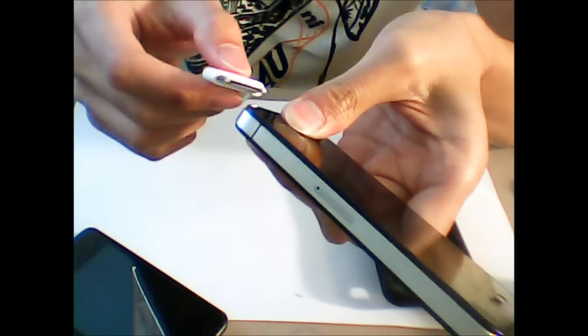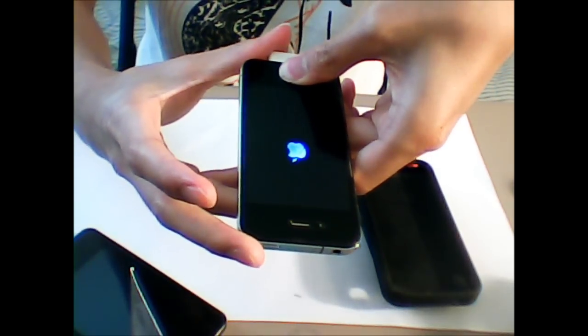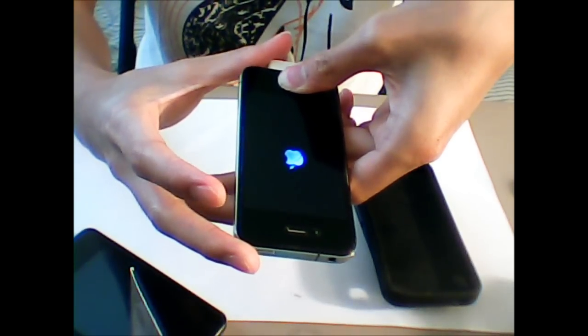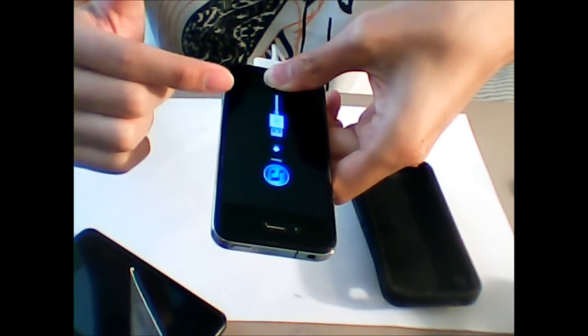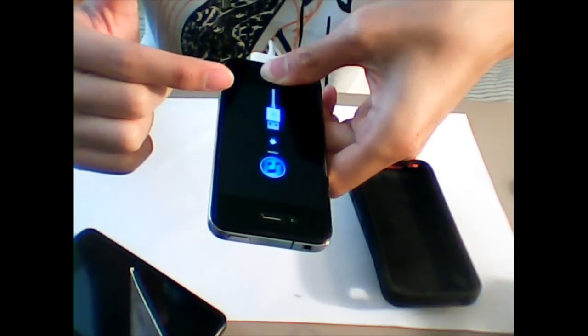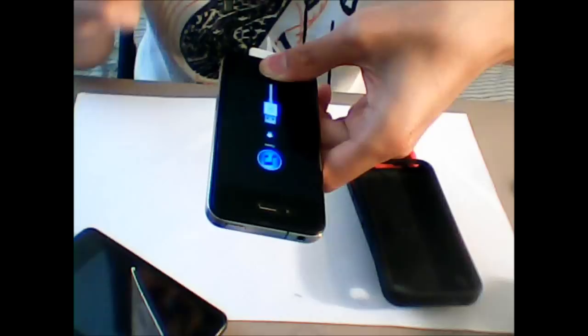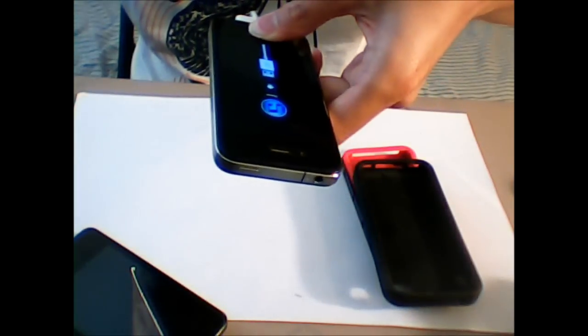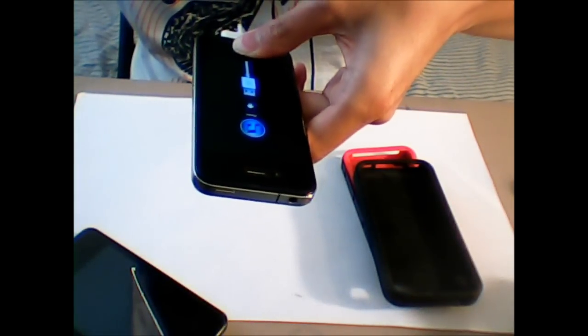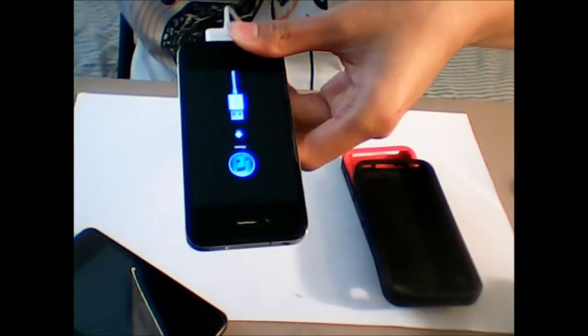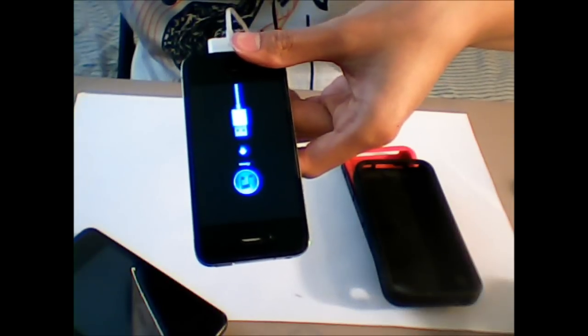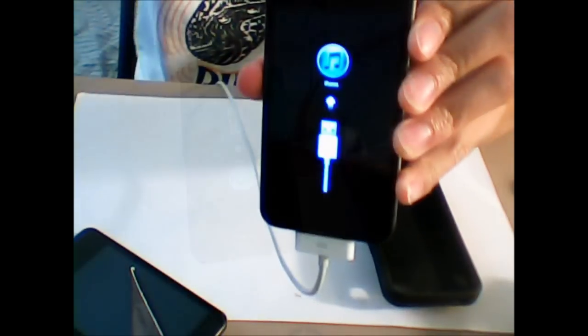Wait until you see that thing. If you see that thing, go to your iTunes, then you can release the home button. See that? And then you're gonna see something on the screen like this.